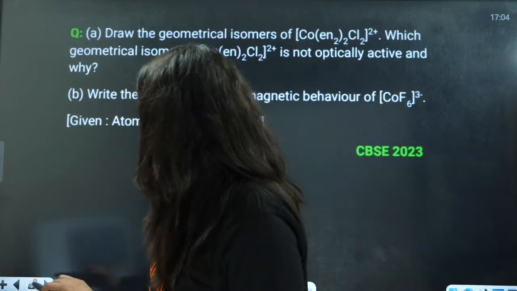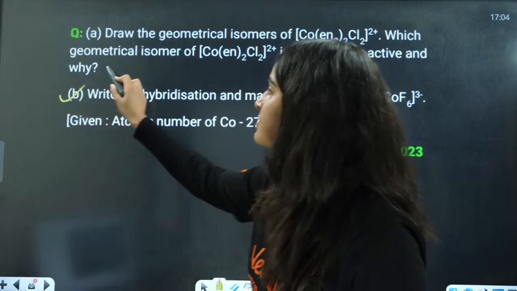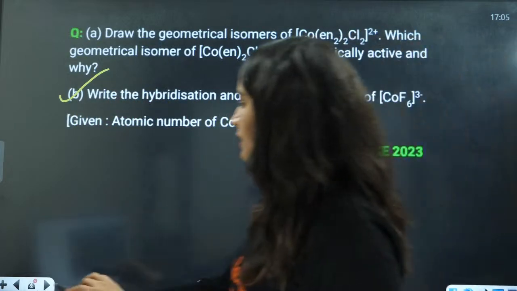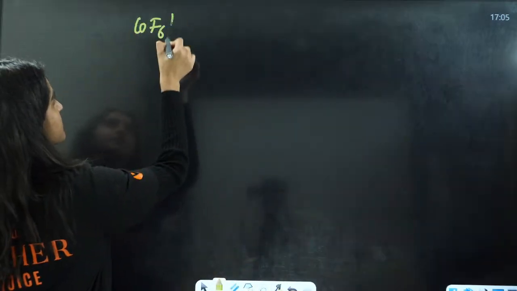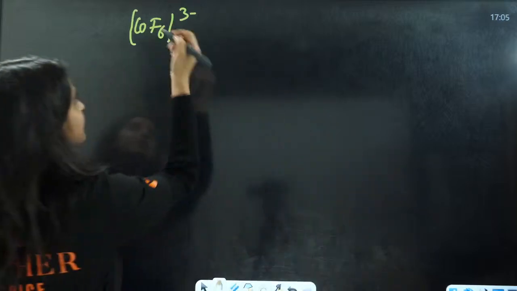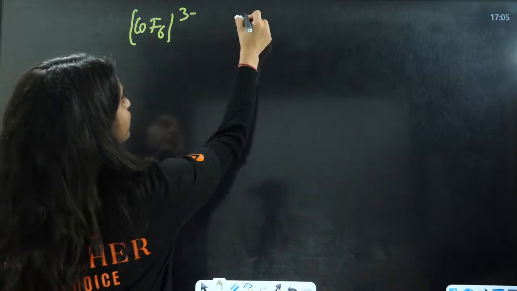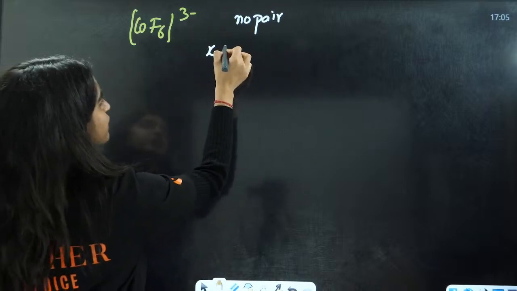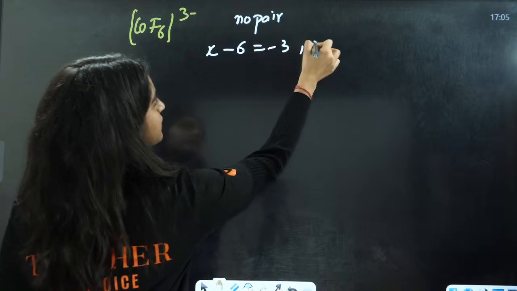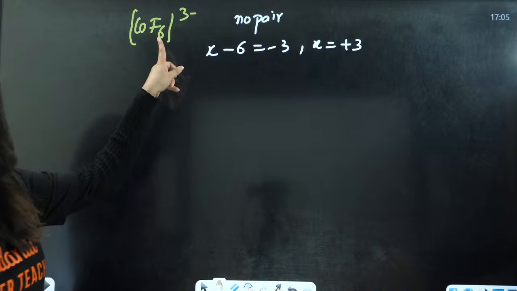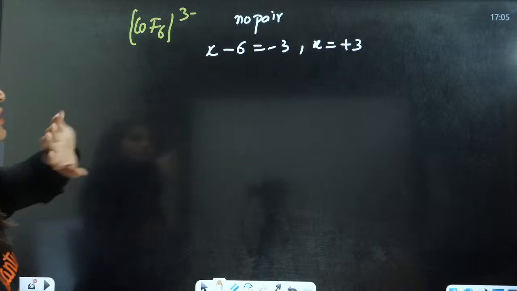Next question: write the hybridization and magnetic behavior of CoF6 3 negative. F is a weak field ligand, so there will be no pairing. First, the oxidation state: X minus 6 equals minus 3, that means X is plus 3, since fluoride is a negative ligand.